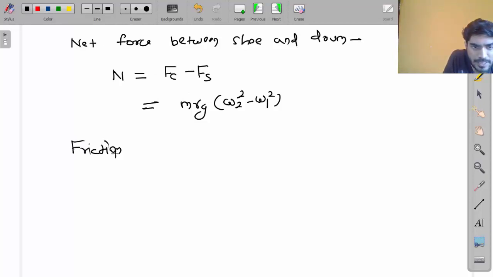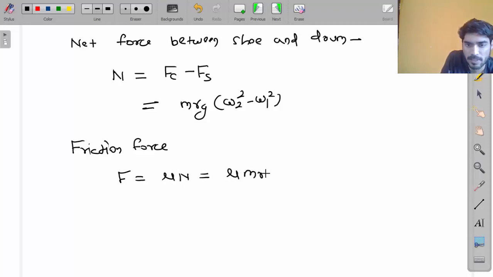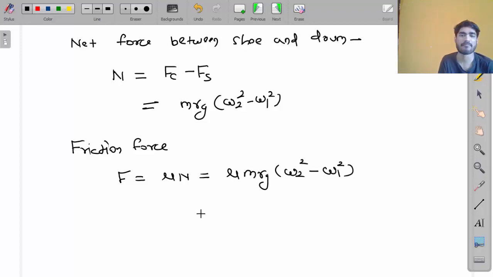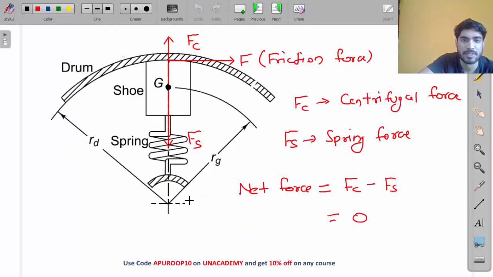So the friction force between shoe and drum, F, will be equal to mu into m Rg (omega 2 square minus omega 1 square). Normal force is Fc minus Fs, and friction force is mu times normal force, acting between the shoe and the drum.